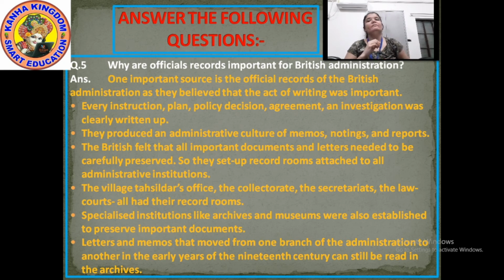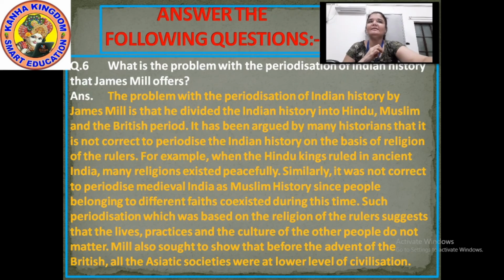Okay. Now with this, let's move to question number 6: What is the problem with the periodization of Indian history that James Mill offers? Write down the question first.